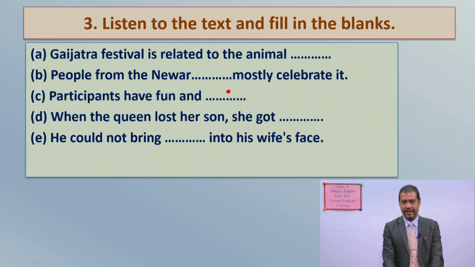Participants have fun, and what is the word or are the words that you have to supply here? And question number D, when the queen lost her son, she got. You have to again supply the correct answer, word, okay. And last, he could not bring. What? You have to supply the correct word after listening to the audio in this blank into his wife's face. These are the questions you have to do after listening to the audio.